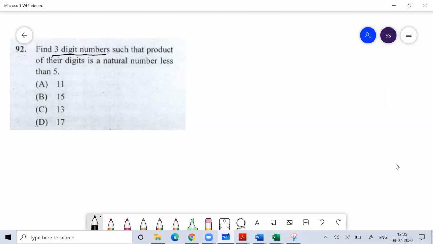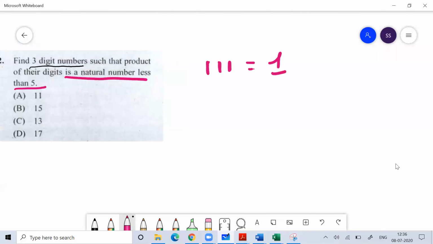You have to find three digit numbers such that the product of the digits is a value less than 5. So I can take 111. How many numbers are there with the digits 111? Only one number. If you do the product, what is the product? The product is one, only 1 into 1 into 1.